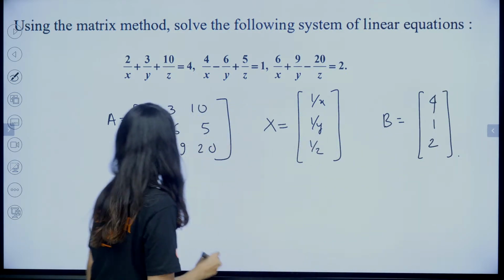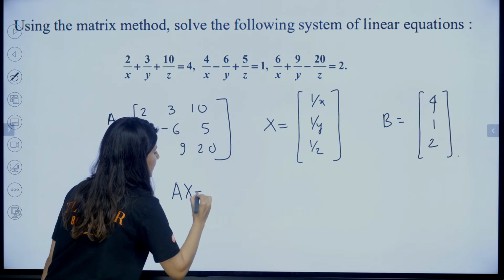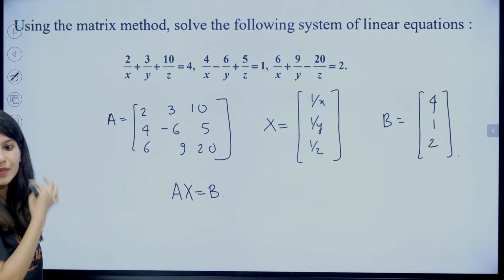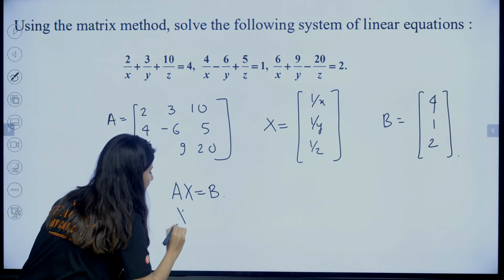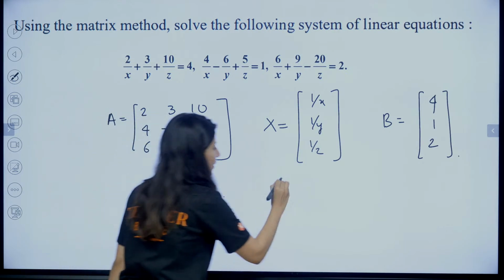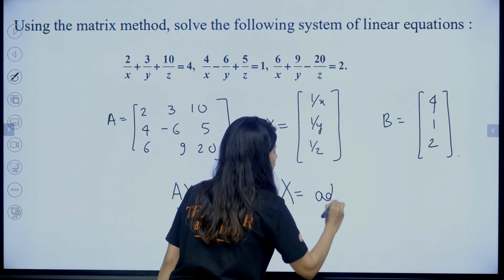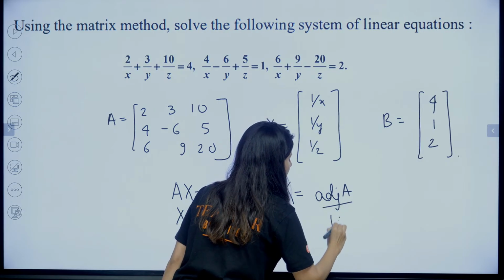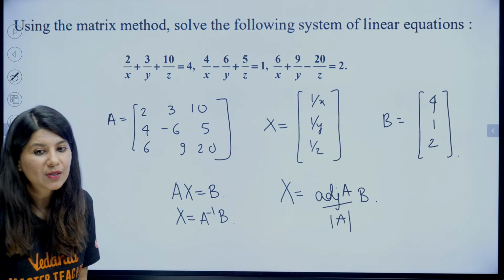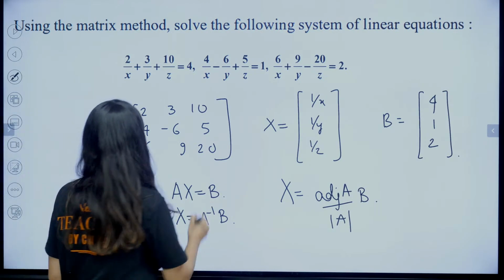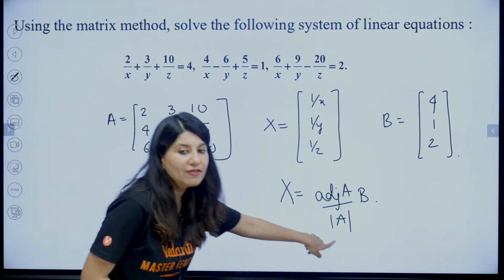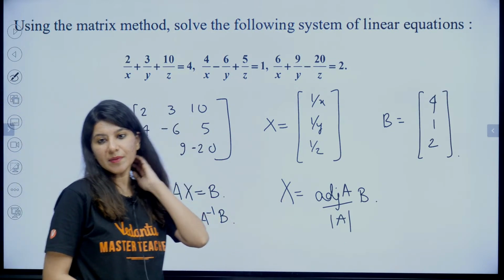And you know that AX is equal to B, and X will be equal to A inverse B. So the X matrix will be equal to adjoint of A upon determinant of A, into B. First of all, what you need to calculate is the determinant of A. Calculate the determinant of A.